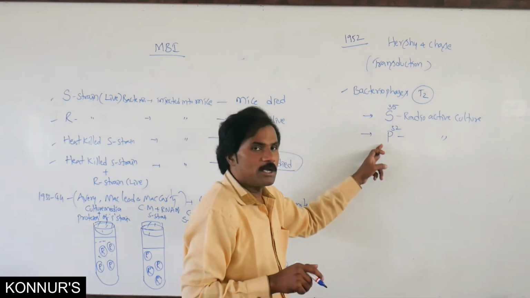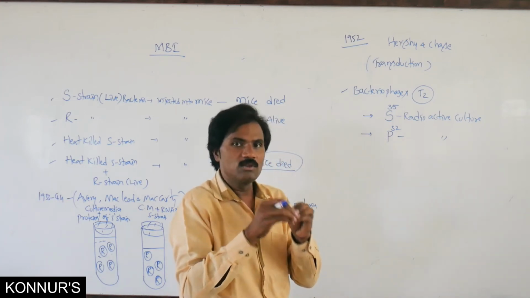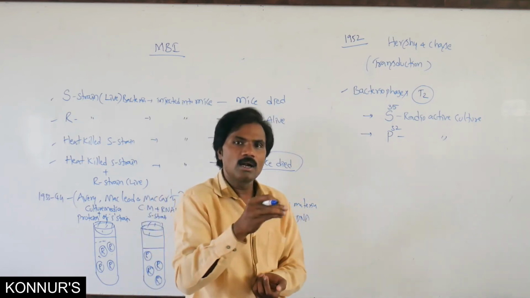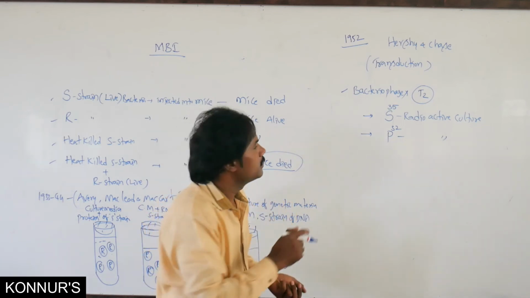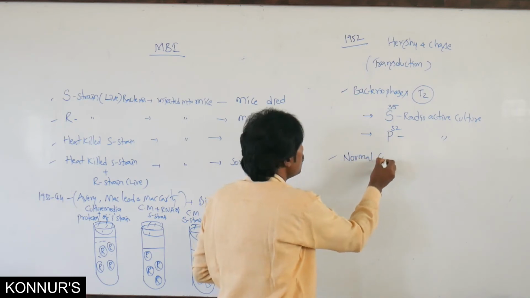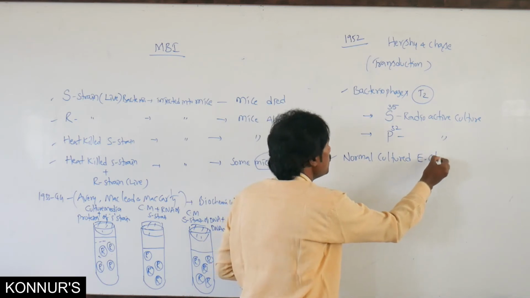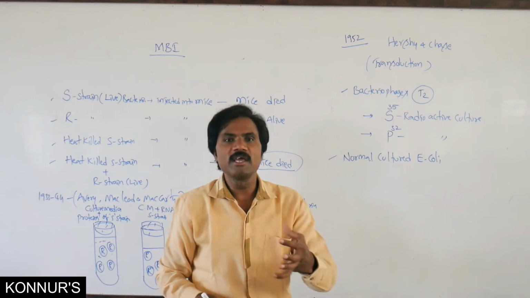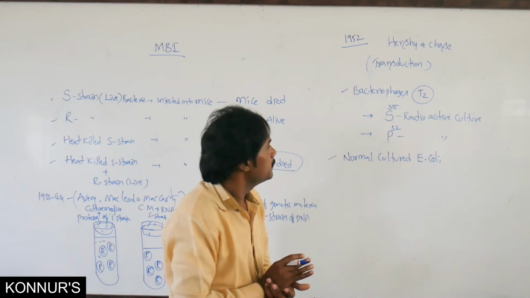Then these two types of bacteriophages. First, one can insert it into the bacteria. What type of bacteria have they taken, which are normally present inside our body? There is E. coli bacteria. They have taken normal cultured E. coli. The E. coli bacteria did not have any type of radioactivity. It is a normal cultured bacteria.